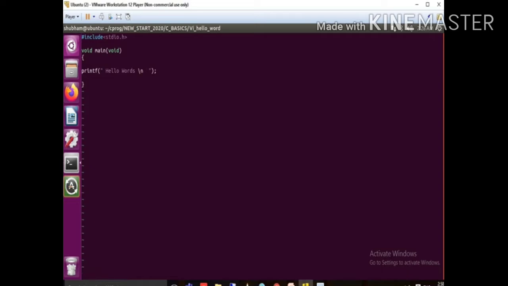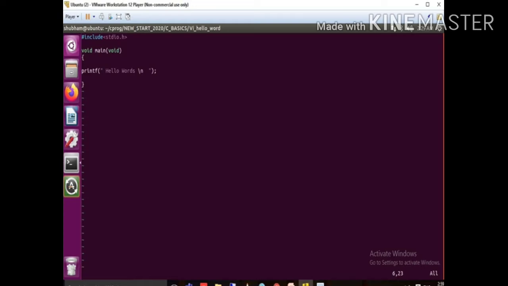So that's why whenever you add a \n, your cursor is shifted from the first line to the next line. So our code is ready for hello world. Now I save it. Whenever you need to save the code, you need to come back from insert mode to command mode. To come back from insert mode to command mode, you need to press Escape.